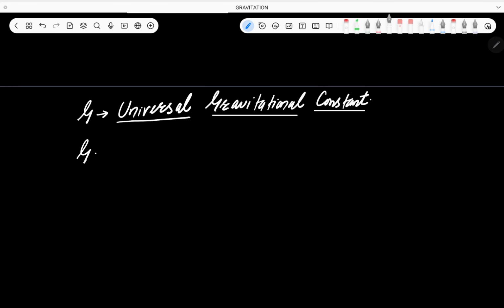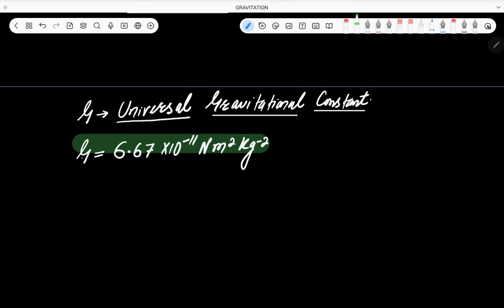What is the value of this G? The value of this G is very small, equal to 6.67 into 10 to the power minus 11 Newton meter square per kg square. This is the value of this G. Important value. That's why I have highlighted it. 6.67 into 10 to the power minus 11 is the value of this G.